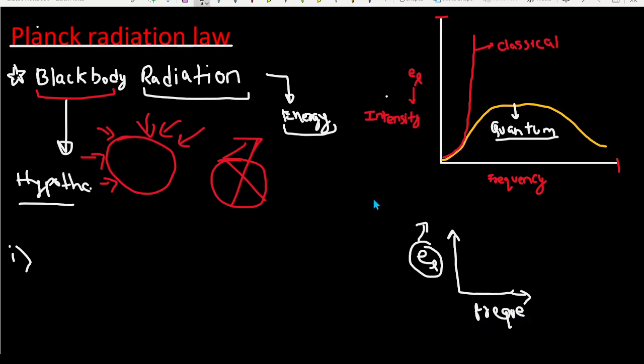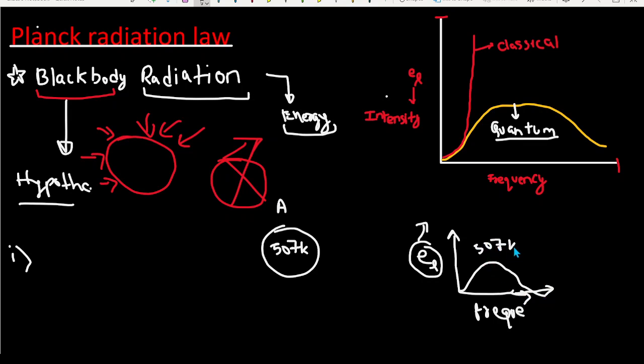Now what I'm trying to explain is that suppose I heat a black body. Let's imagine there is a black body A. I heat this particular black body at a temperature of, let's say, 507 Kelvin. This may not match realistic experimental observations, but I'm just trying to explain that if I heat this black body A and try to figure out the graph, it looks like this. Let me extend this, roughly, at 507 Kelvin.